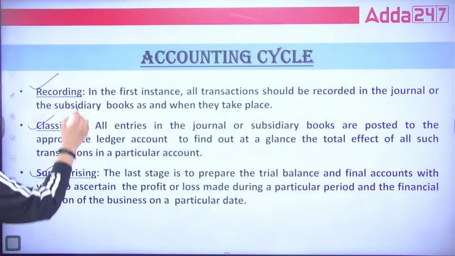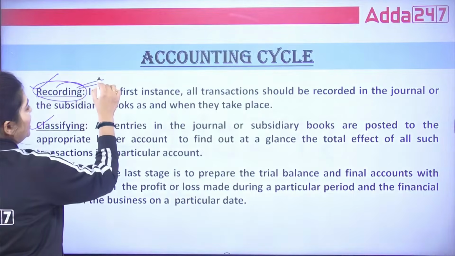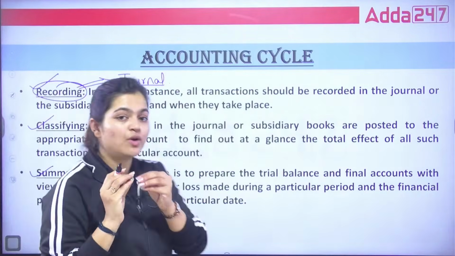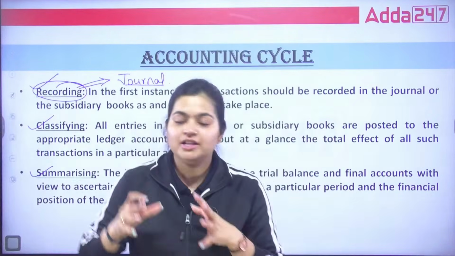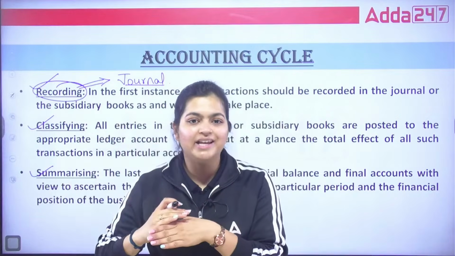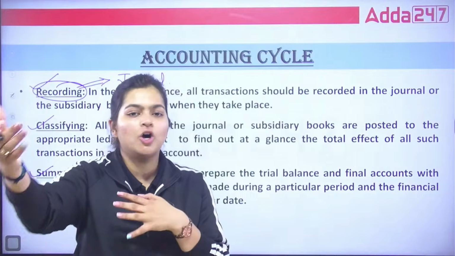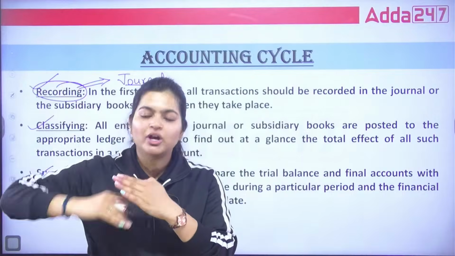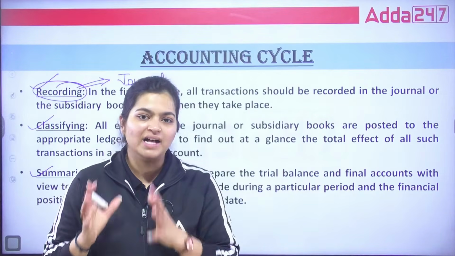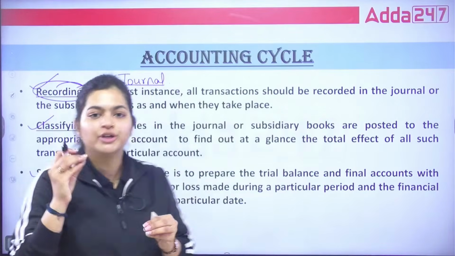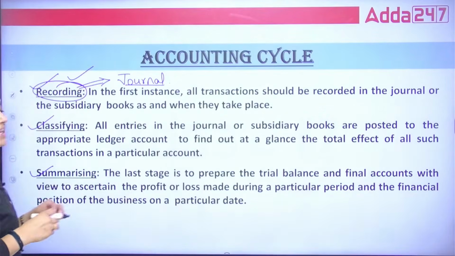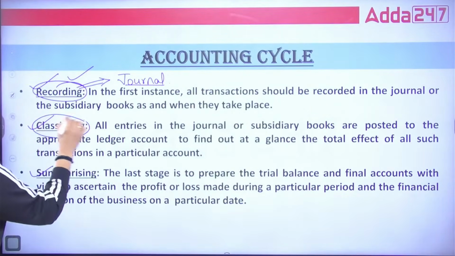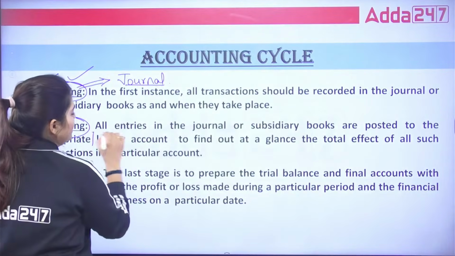So recording is what? Recording is the first thing you are going to do, where you are going to prepare the journal. As soon as you identify there is a transaction, as soon as Mr. Bean is purchasing raw materials, paying the employees or purchasing any machinery, correct? When he is selling the goods, when he is doing all these things, that is creating a transaction. So first and initially he is going to prepare this journal, and that is known as recording. After that, next is your classifying. Under this classifying, you are going to talk about ledgers.